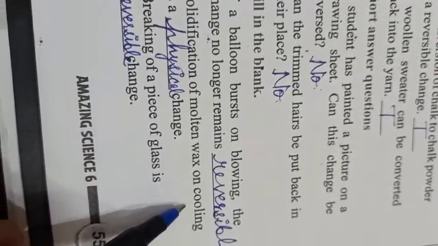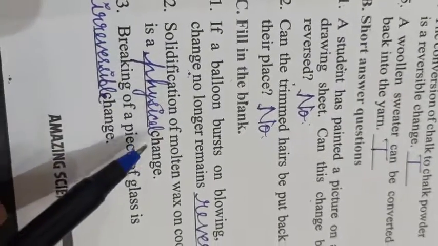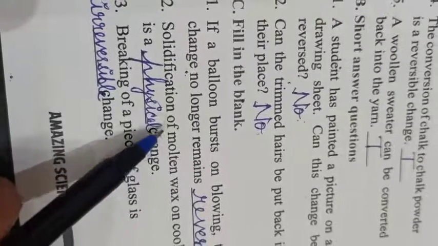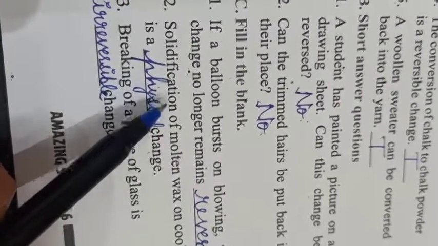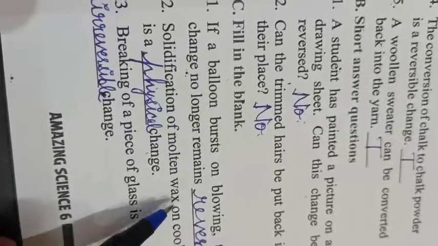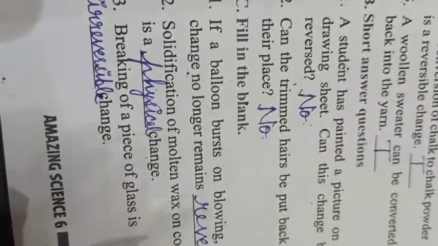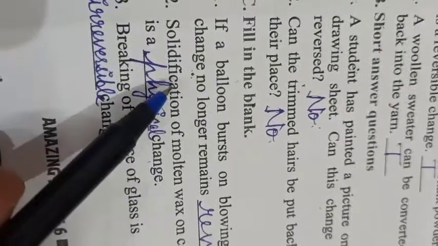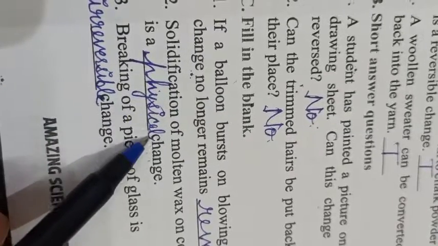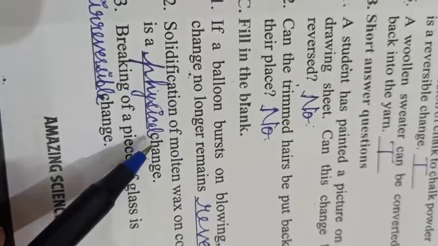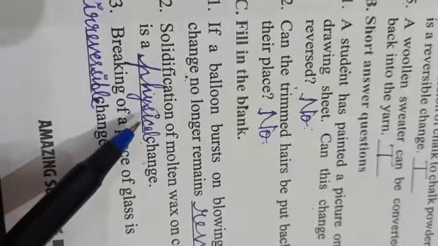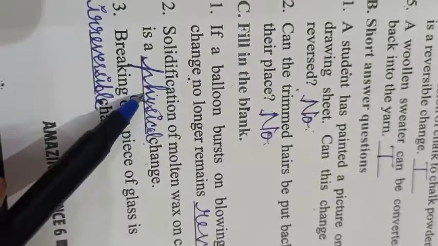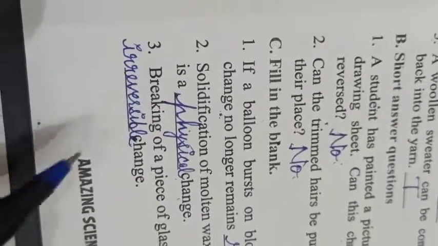Solidification of molten wax on cooling is a physical change. When the molten wax again changes into a solid state, it is called a physical change, or we can say it is a reversible change also. Here you can write reversible also.